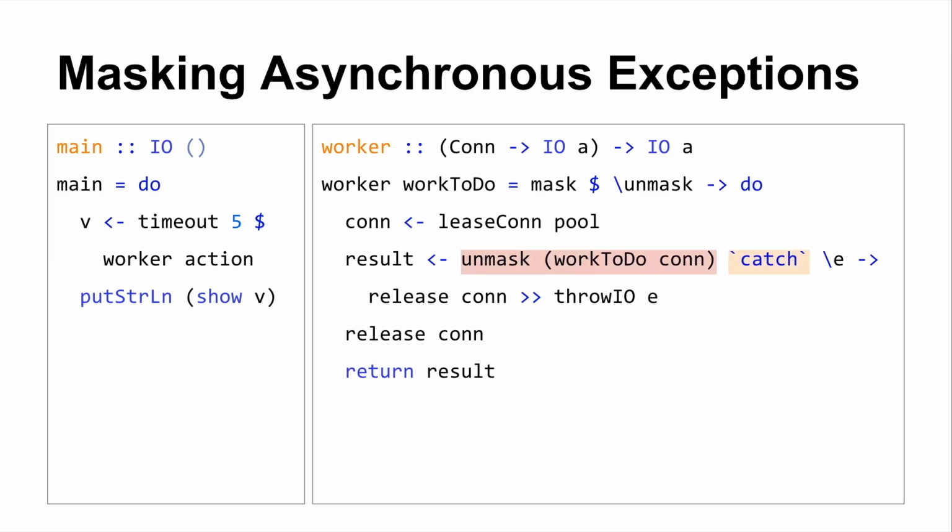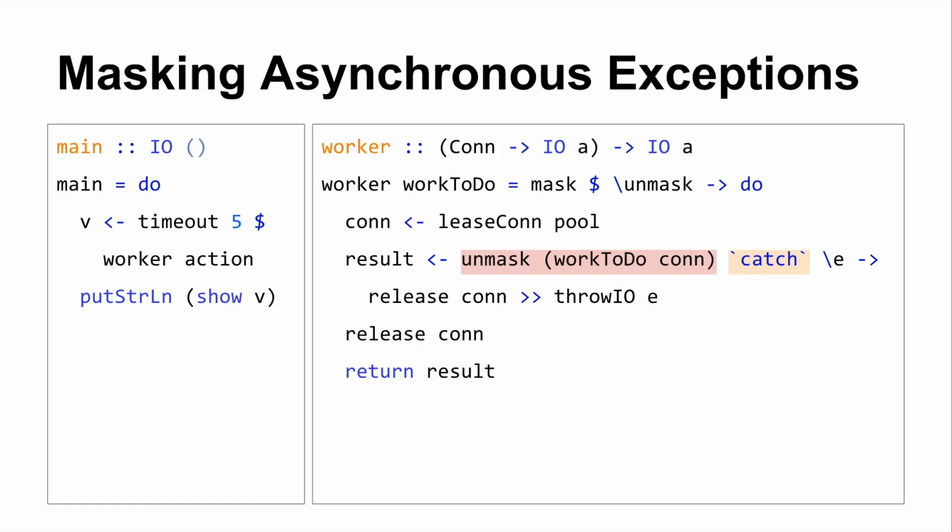So unmask is like saying, here's the one exception to this masked code, here's where exceptions can go? I think of it as unmasking. Like, I think of it as I've got this sieve that I've just installed, and asynchronous exceptions are bouncing off the rim of the sieve, and this is like the very bottom of the sieve. We're saying, if you collect anything, you can deliver it here, only here. Does that make sense? Ish?